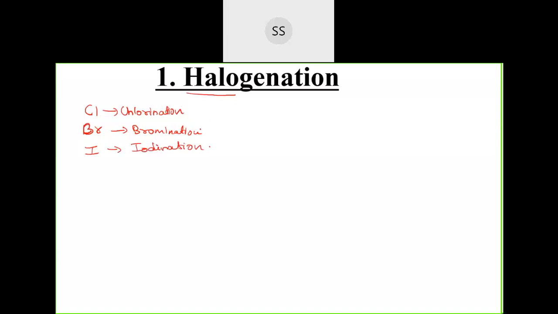So halogenation here, we are going to just do the substitution reaction. It's not an addition reaction, it's a substitution reaction. Why substitution? Because we are talking about alkanes, and you know alkanes are saturated compounds.